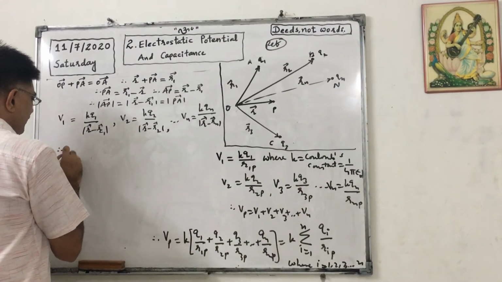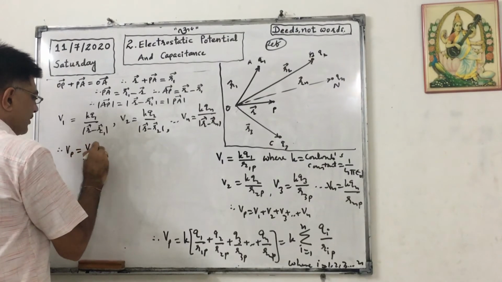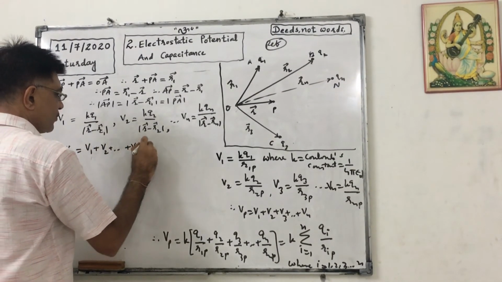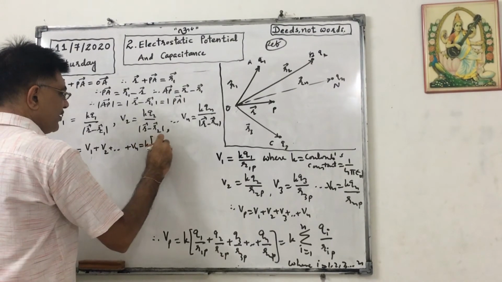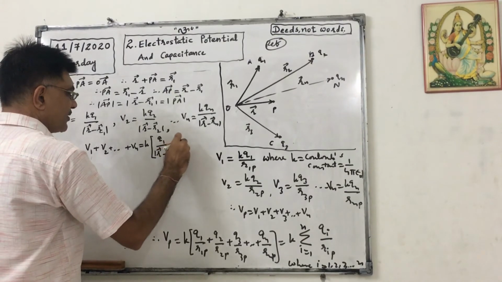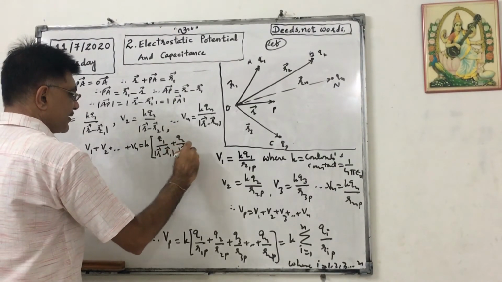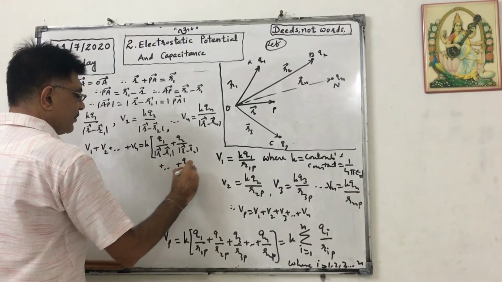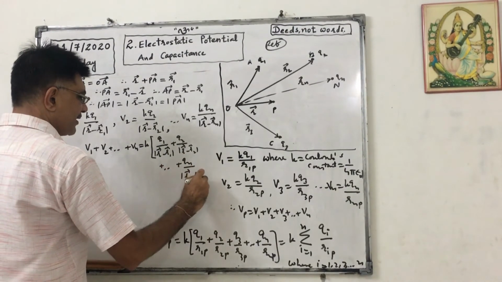So V at P will be V1 plus V2 plus up to Vn, which can be written with K as common. It will be Q1 upon mod of R minus R1 plus Q2 upon mod of R minus R2 plus up to Qn upon mod of R minus Rn.